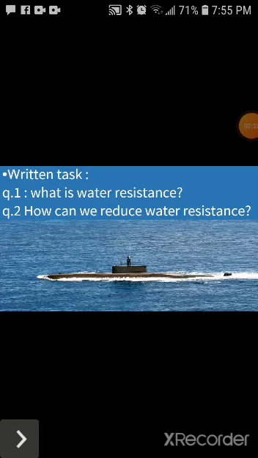Now here I have a written task for you for your more practice. All of you do these questions in your copy and draw the relevant pictures on your blank page. Question number 1 is, what is water resistance? And question number 2 is, how can we reduce water resistance? Do these questions in your copies. I think all of you understand this topic clearly, and after watching this video you are able to do these questions.